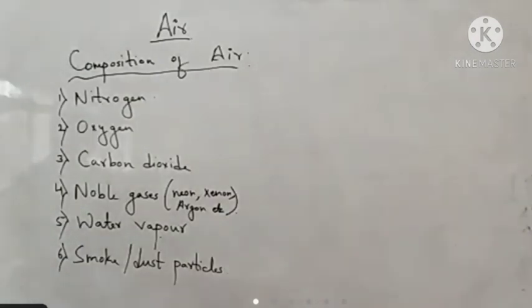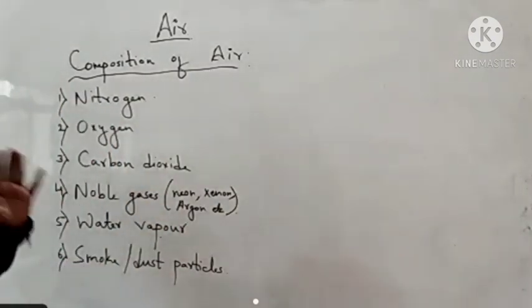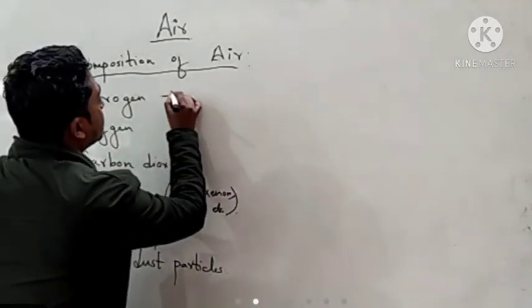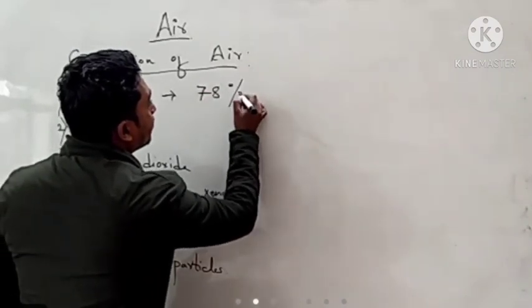So first of all, let's talk about what percentage each gas occupies in the composition. Nitrogen contains almost 78% of the air.